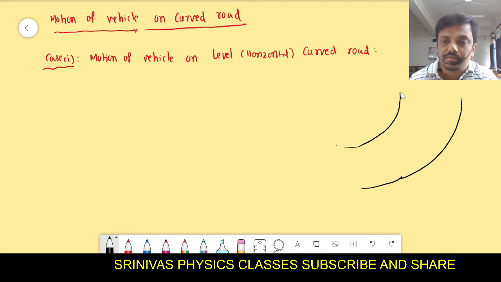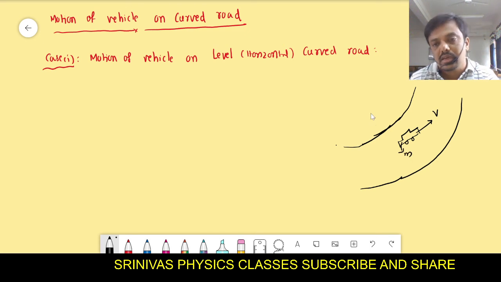For example, here there is some vehicle. The vehicle is moving along the curved road like this with some speed, and the vehicle mass is considered as m. This curve is a part of a circle. Is it correct?